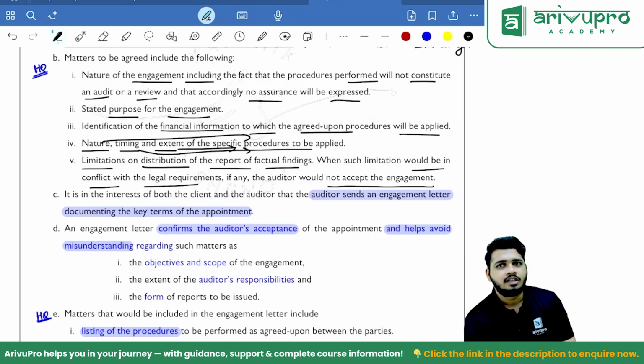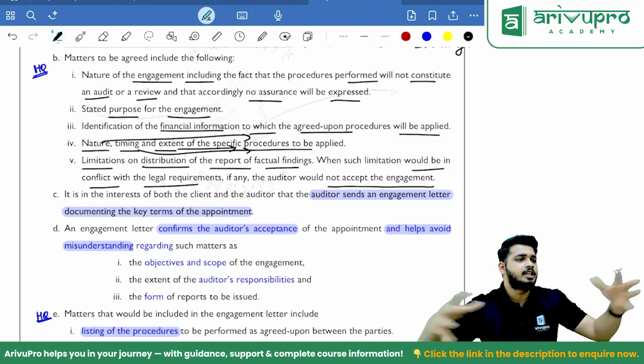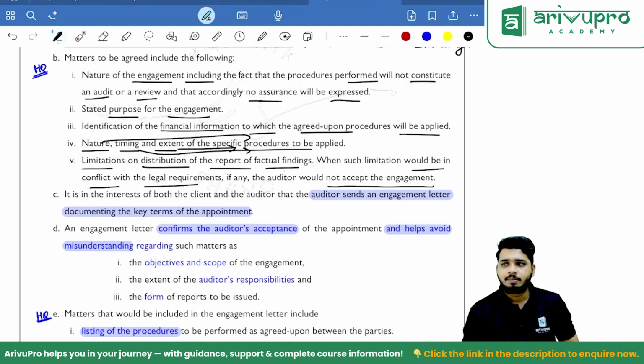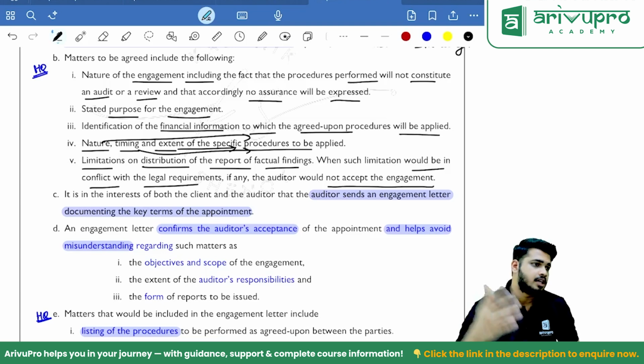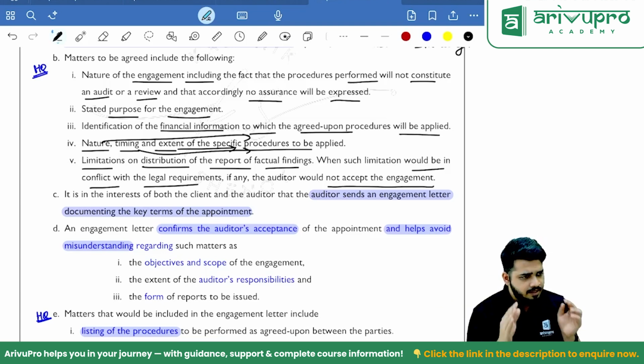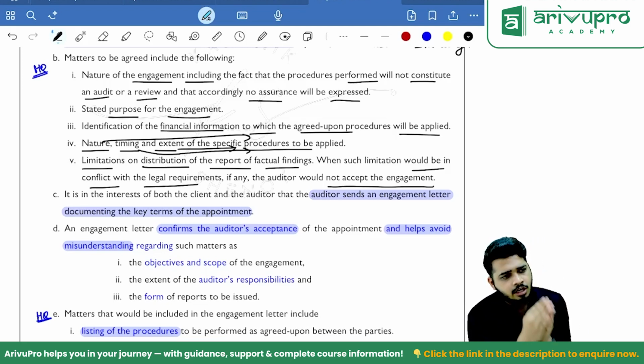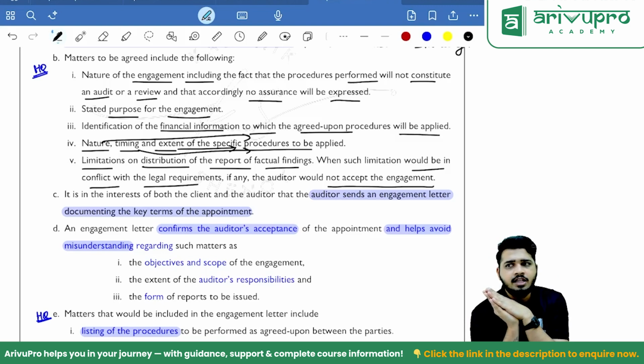Clear? Just that the syllabus got a little changed and they thought we'll introduce this because the CA profession has to be aligned with the global profession. Because once you clear CA, if you want to travel abroad, they need to give you that scope and space, right? So for that purpose, they had to change the syllabus according to what the global standards requirement is. This is applicable globally also. Every Indian standard that we have now is very closely related to international standards. I can say there is a 90% match.